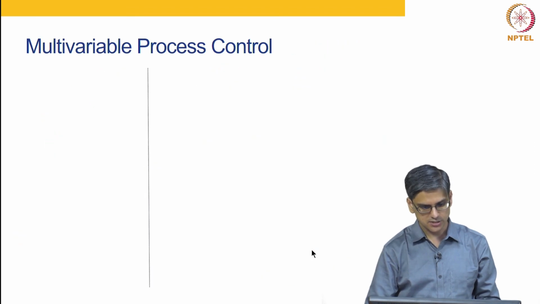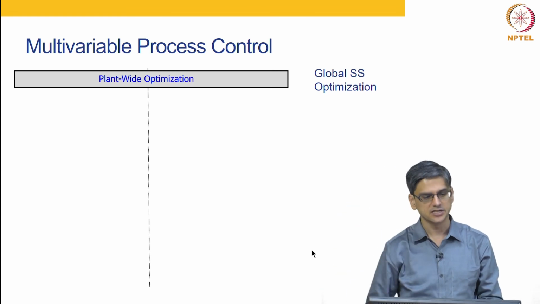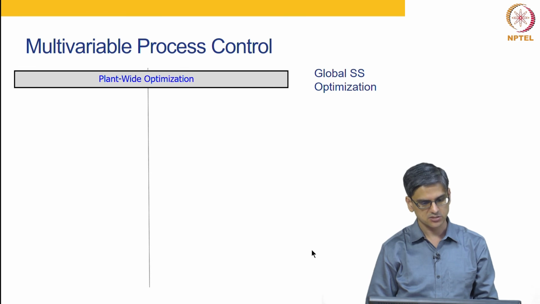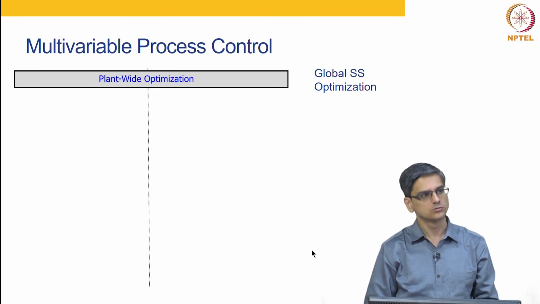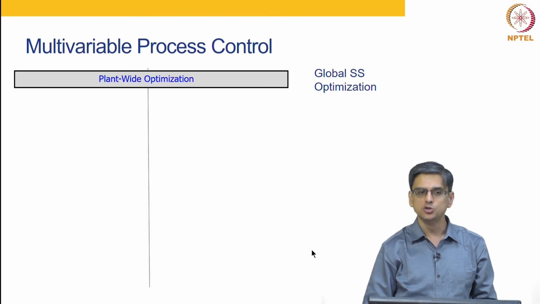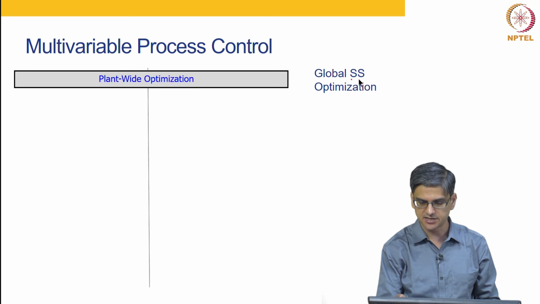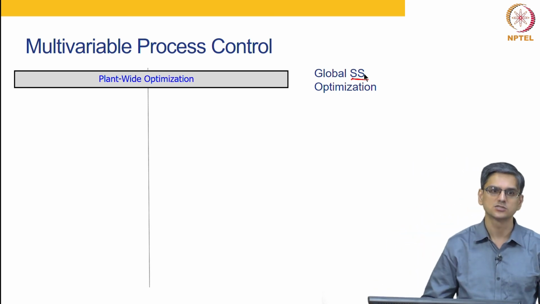So, let us look at multivariate process control, the various hierarchies present in it. The topmost hierarchy in multivariate control systems is the plant wide optimization. Usually it is a steady state optimization which determines how the overall plant is going to be run.